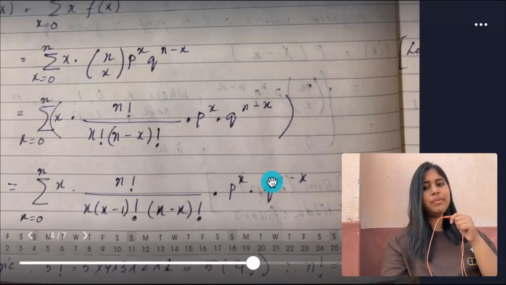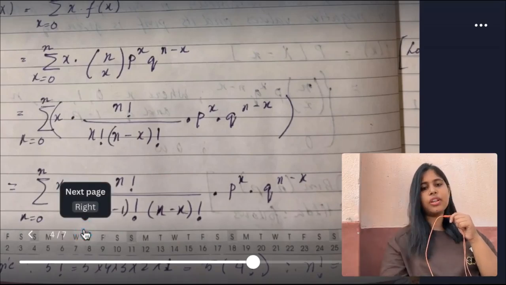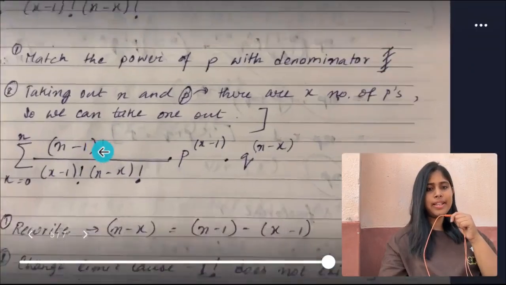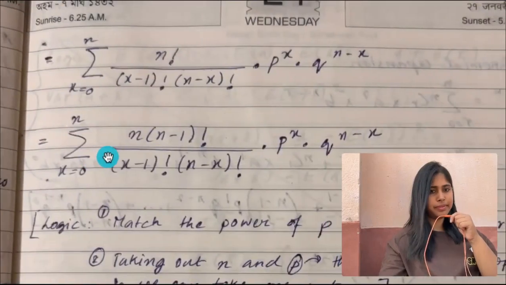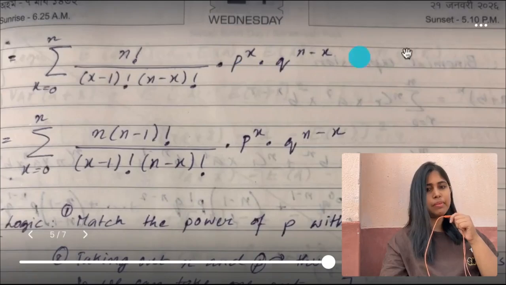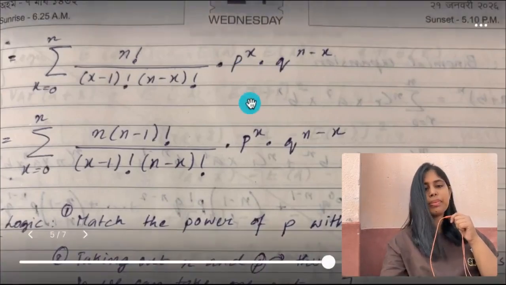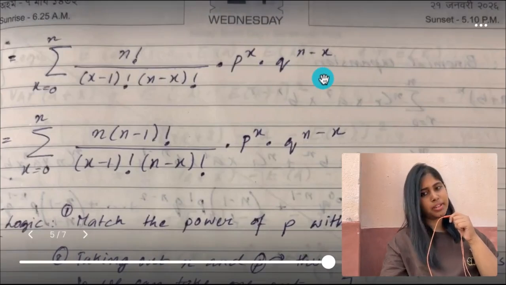So basically, we can write this x factorial as x into x minus 1 factorial. And if we write it like this, we can cancel out the numerator x with the denominator x, right? X in numerator and x in denominator. So it is gone. So basically, in the next step, we get, look at here, summation n factorial divided by x minus 1 factorial into n minus x factorial, p to the power x, q to the power n minus x.